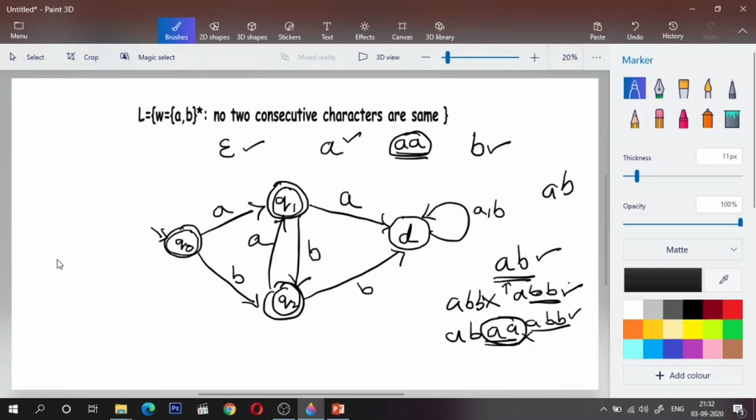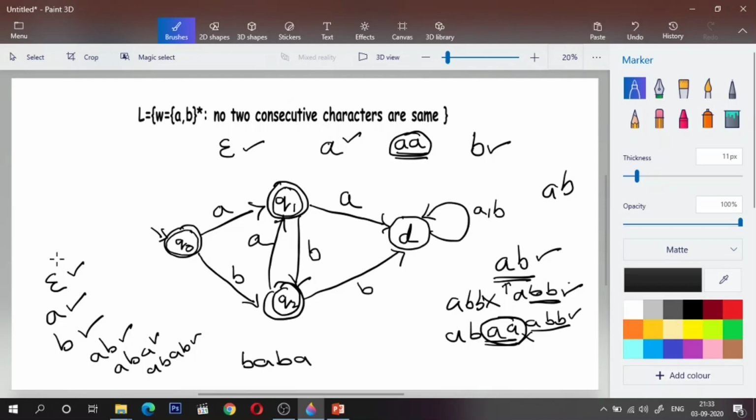So what if I get epsilon? Accepted, I'll remain in Q0. Single A accepted, I'll go to Q1. Single B accepted, I'll go to Q2. AB accepted, ABA accepted, ABAB will be accepted, and the same goes for BABA. And whenever I get AB followed by one more B, it will be rejected, or BA followed by one more A will be rejected, right?